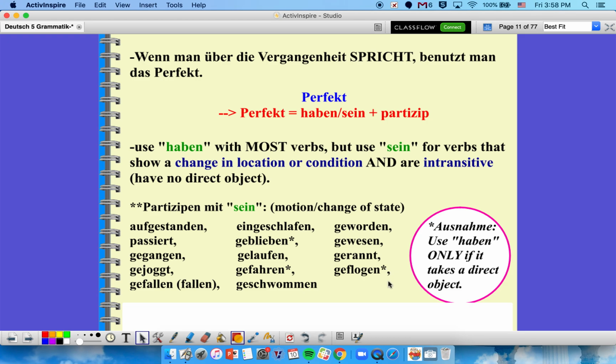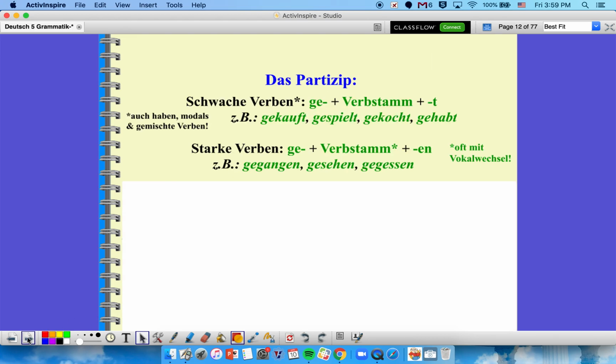These other two with stars are going to be exceptions because you could use them either way if you have a direct object. Gelaufen is from laufen, to run. Gefahren would be from fahren, so this is driven. Geschwommen, swam. Geworden, become. Gewesen, this is like saying I have been, so gewesen would be been. Gerannt, run, and then geflogen, flown. So all of these, except for a couple little exceptions, denote a change in location or a change of state or of condition in some way, and for that reason they use sein as the helping verb instead. So don't worry, we're going to do some examples with these.